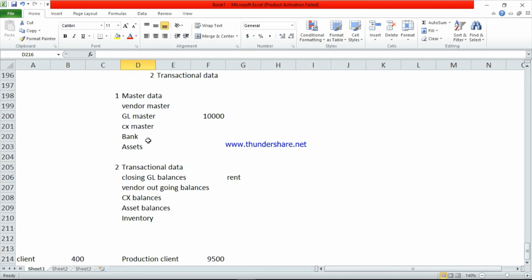So filtration means there are 10,000 GLs, and right now they need only 9,500. They are not using 500 GLs, so they will remove the 500 GLs. Removing means removing only the GLs, not the data. Next one is customer balances.